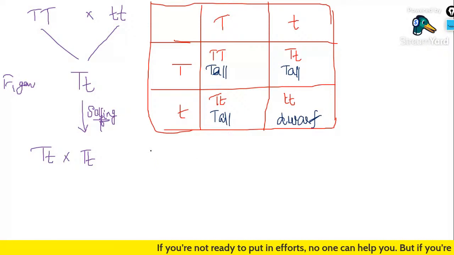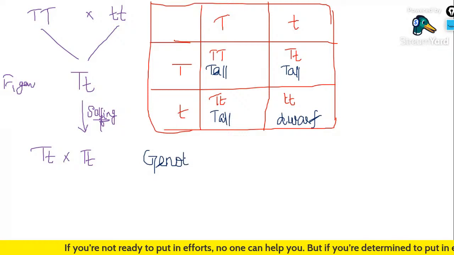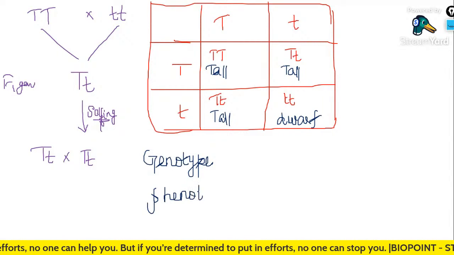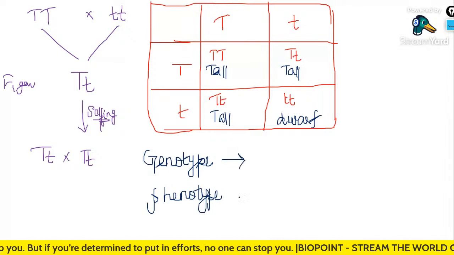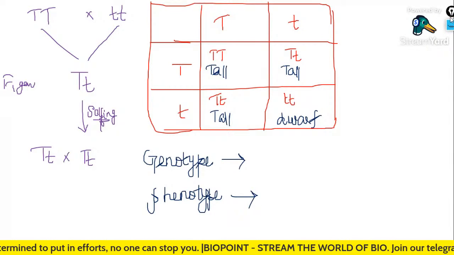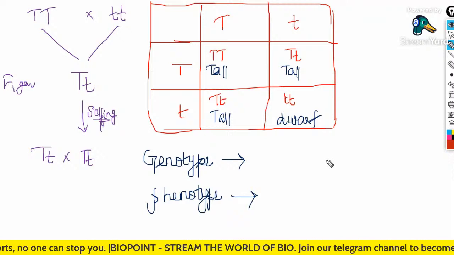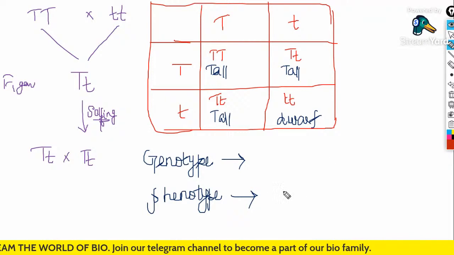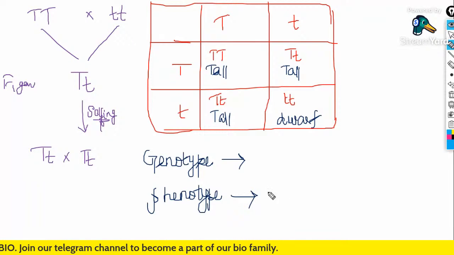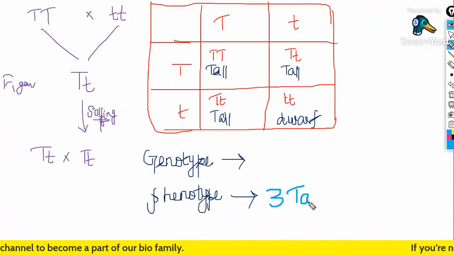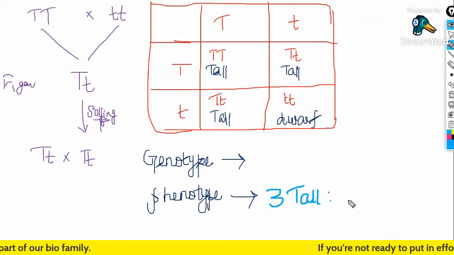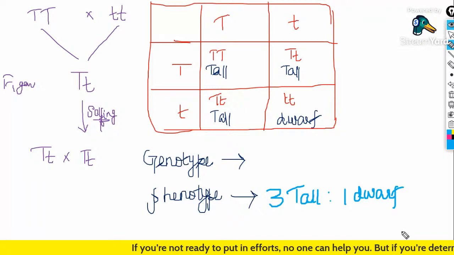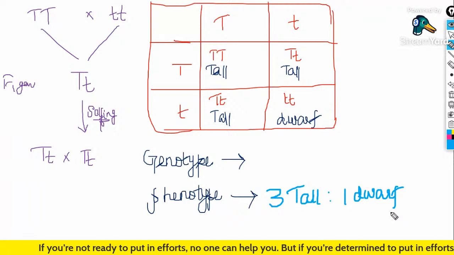So what is actually genotype and phenotype? We discussed yesterday, right? We discussed in the last class. Genotype is the genetic constitution and phenotype is the physical expression. So when we look at the physical expression, you can see that 3 plants are tall and 1 plant is a dwarf.